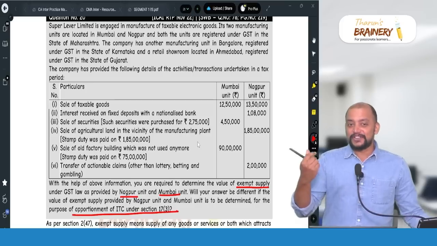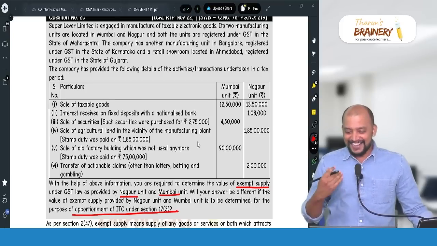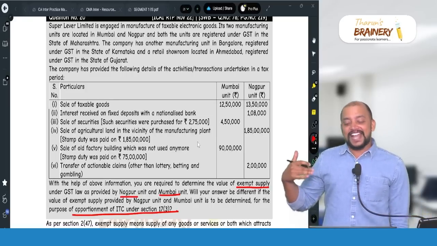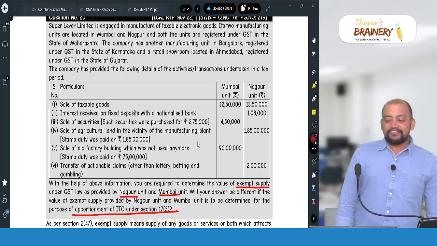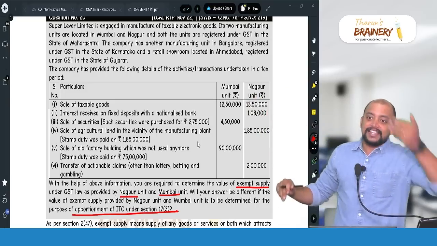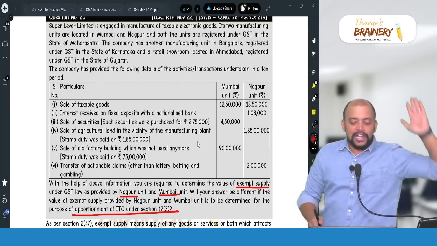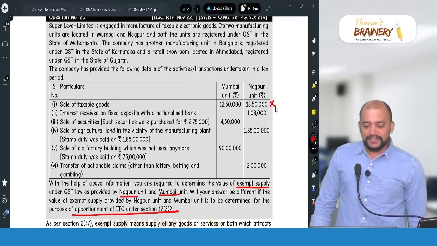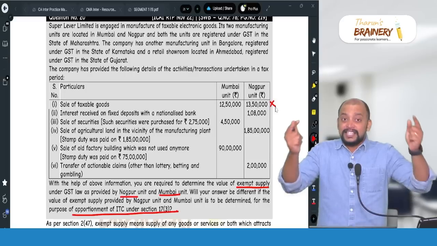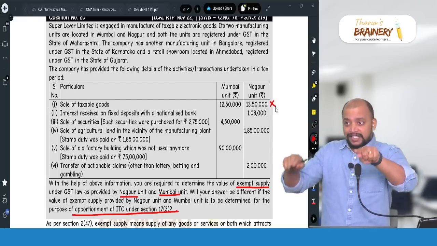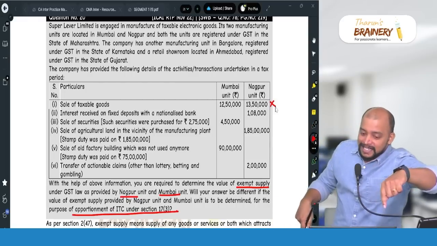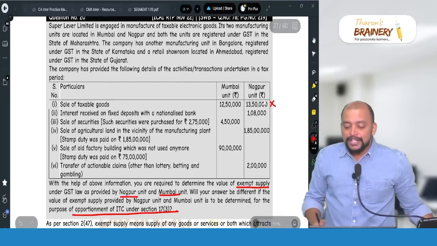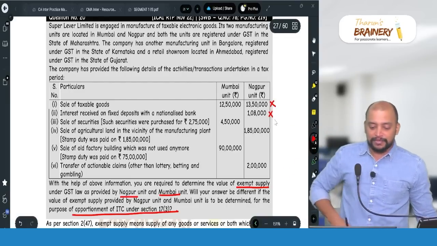Now see this. That provision you should write first, clearly. Sale of taxable goods, 12,50,000, will not come. They are asking exempted, so it will not come in exempted, ignore. Interest received on fixed deposits with nationalized bank: even though exempted for payment of GST, for availment of ITC it is taxable for a person other than bank, financial institution, NBFC. So it will be taxable. So don't take it into exempted.